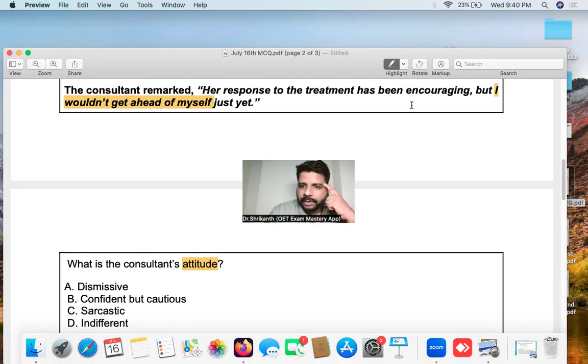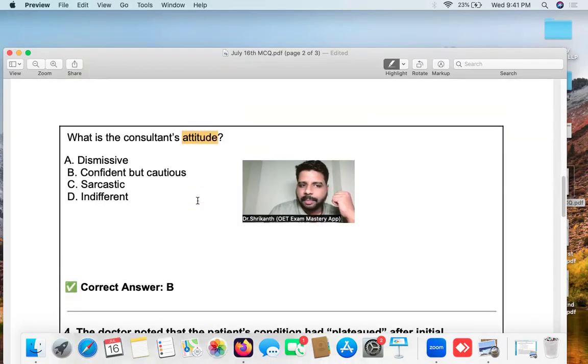Here I will teach you something called contrast phrases. The right answer option is B: confident but cautious. The word confident is a positive word. Now, what is the word cautious? Cautious means a warning. We are giving a warning: you have to be careful. So that is a little bit negative.